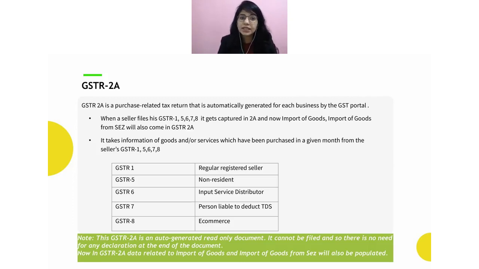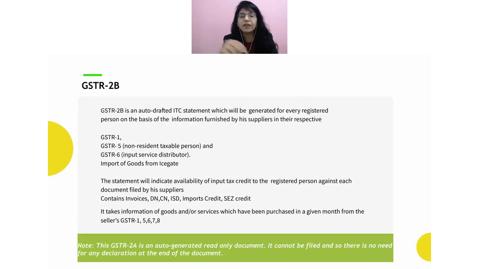Now, till now we understand that in GSTR 2A we get all the documents which have been uploaded by my supplier in their GSTR 1 or maybe 5 or 6 or 7 or 8. And obviously when I'm saying 8 and all, it is not a supplier but just a platform through whom I'm actually dealing, right? And also the information in respect of import of goods which I have paid at the customs department. So the question is, what is the difference between 2A and 2B? Or maybe before that we should understand what exactly is 2B then.